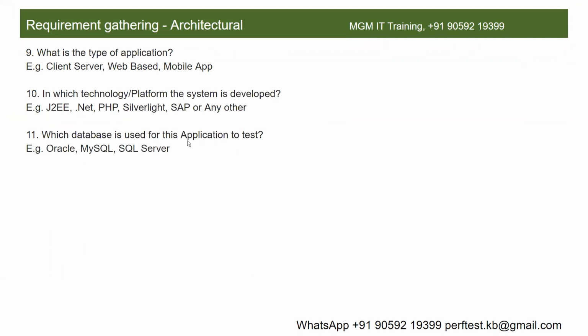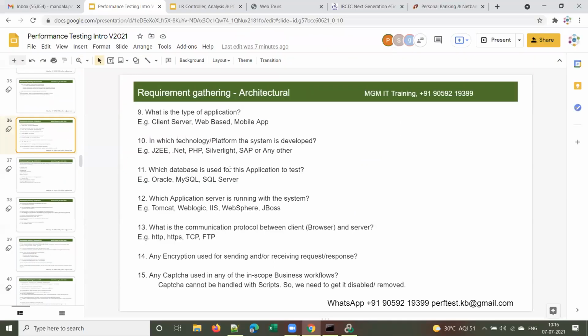And what database is used for the application to test? What is the underlying database? Whether it is Oracle or MySQL or SQL Server, we have a lot of different database servers. So we have to know what the underlying database is. These all come under application architecture basically. So when you collect the application architecture, you will get all this information.